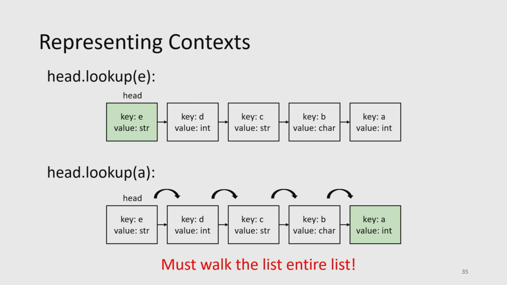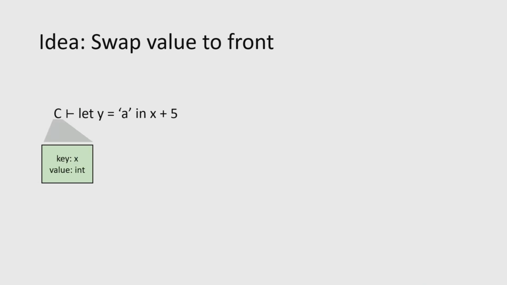And once again, we run into this problem. Inside of the circuit model, we don't actually know if we're looking up A or we're looking up E. So we basically need to pay the full cost of walking the entire list every single time we do a lookup. So that's not really great. How do we get around this problem? Well, our idea is, what if we just say anytime you do a lookup, the value you're looking up better be in the front of the list? So let's go through an example to see what I mean.